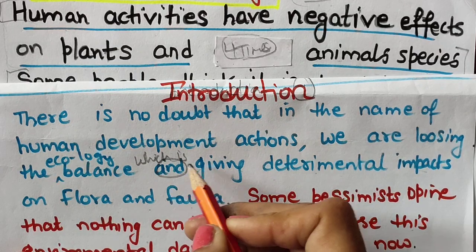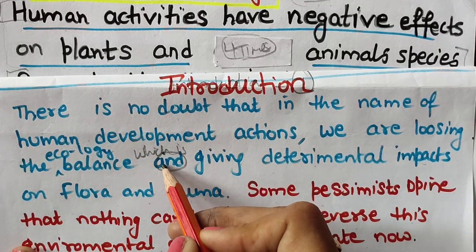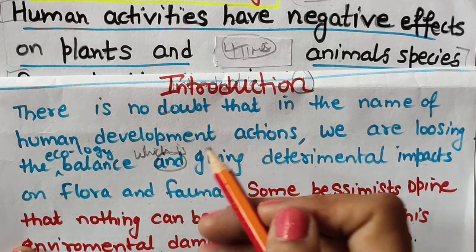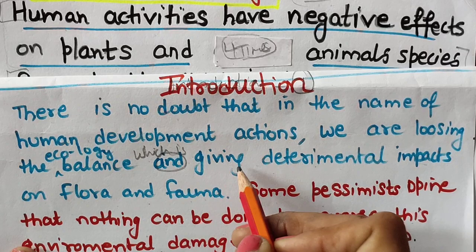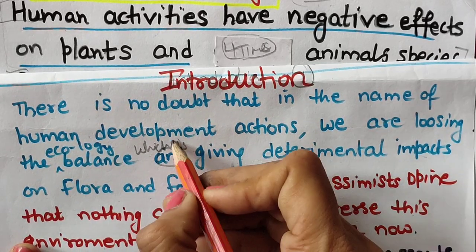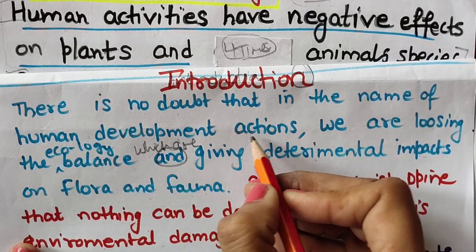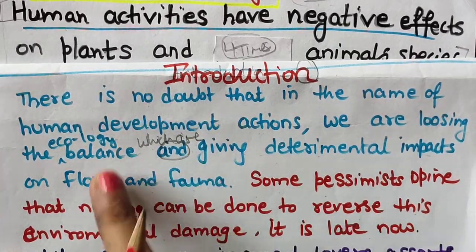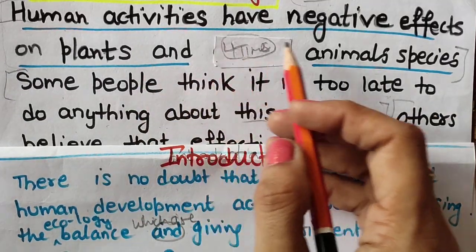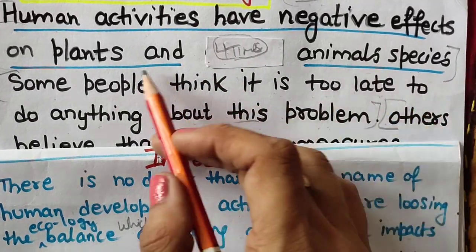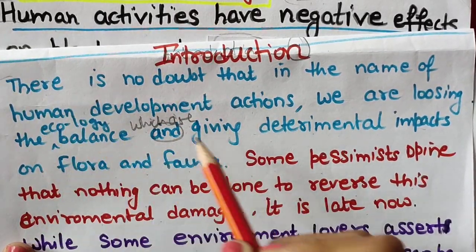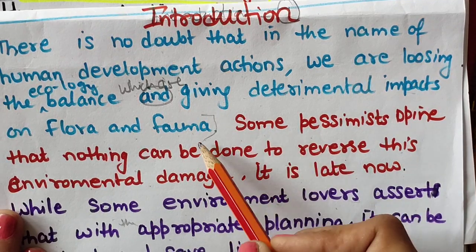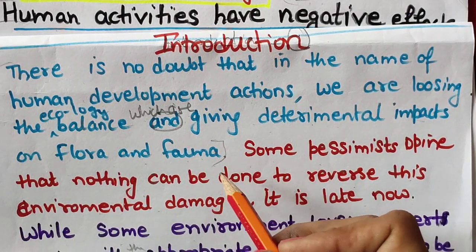See how I have corrected my mistake. Actually, "and giving detrimental effect" was not fitting inside the sentence. That's why I have made it "which is giving detrimental impacts," or "which are giving." Actually, they are talking about human development actions, which is the main noun. So that's why I have done this. This is the paraphrasing of this line, "Human activities have negative effects on." This blue line is a paraphrasing of the first sentence. You can bring your own ideas. It's not necessary that you write the same thing.